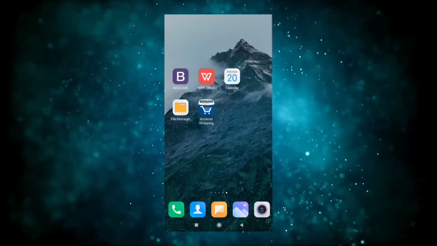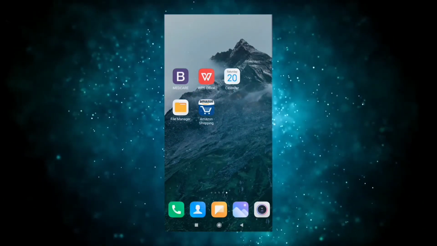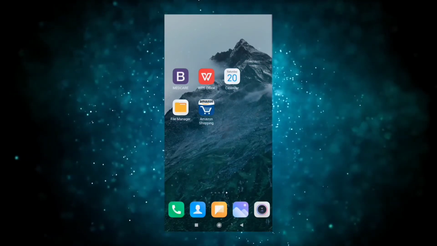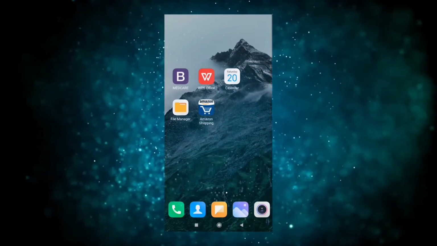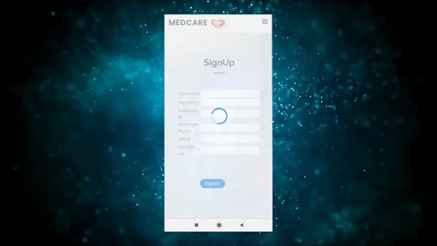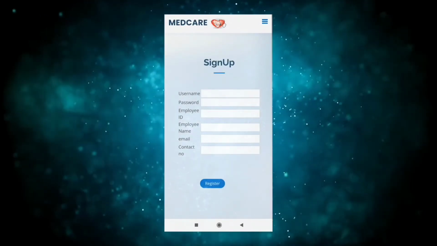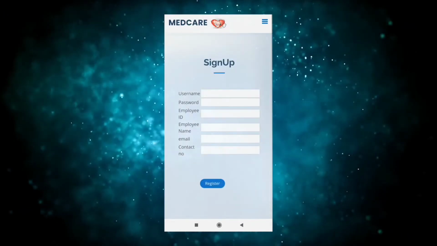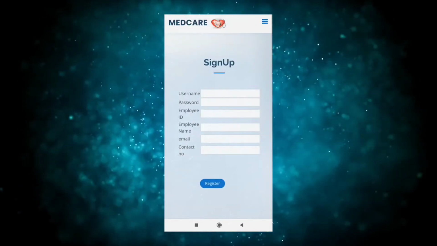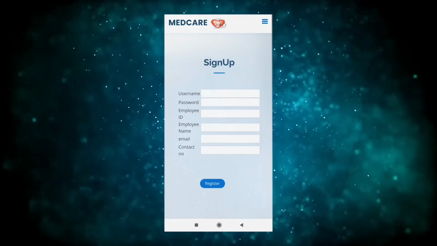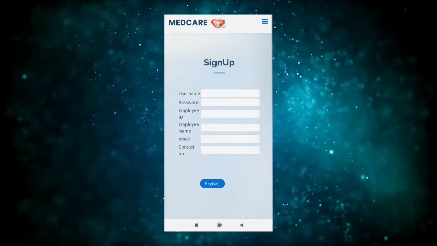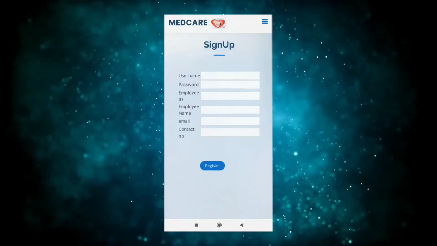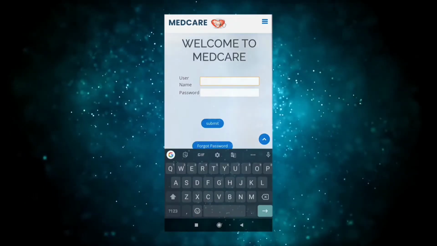Now let us see the demo for the mobile application. Here I have created a mobile application named Medcare. If you click on this mobile application, here you can see sign up and login pages. If you are a new user, you can sign up by entering those particulars and clicking register. Since I am an existing user, I am directly logging into my account.